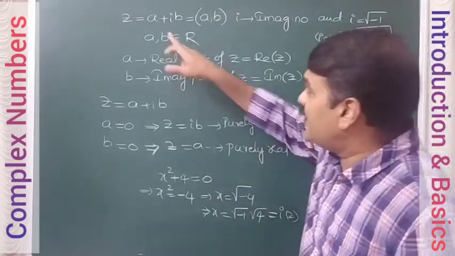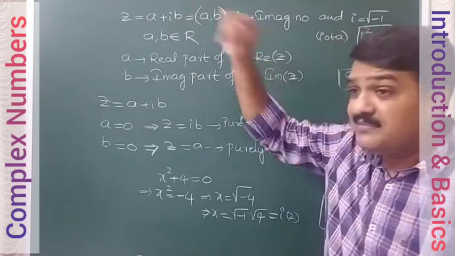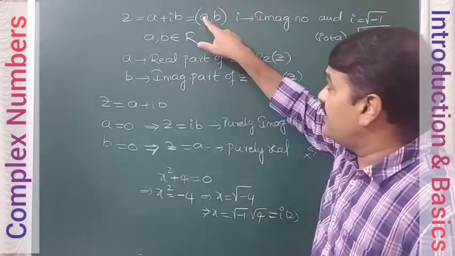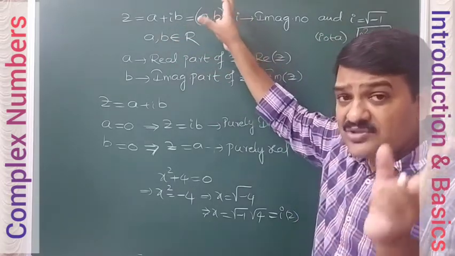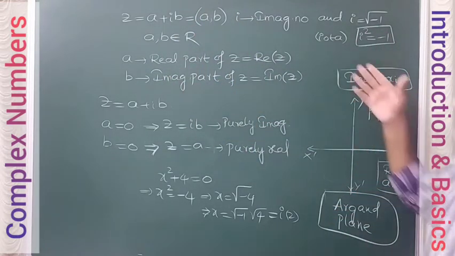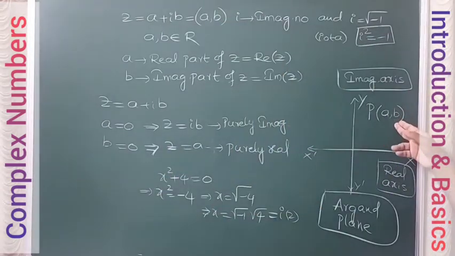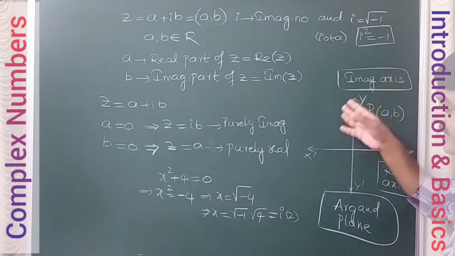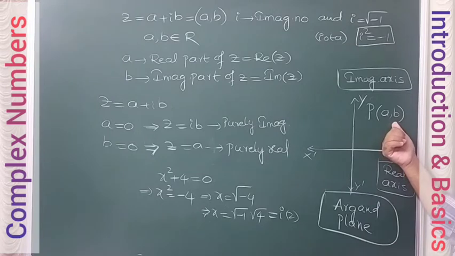Next. So we have discussed that a complex number can be written as an ordered pair a comma b. When you write a complex number as an ordered pair, this ordered pair can be plotted in the coordinate plane like this. When you plot in the coordinate plane, it can be in the first quadrant, second, third, fourth, anywhere. Let us take the first quadrant, and let me give this point the name P.